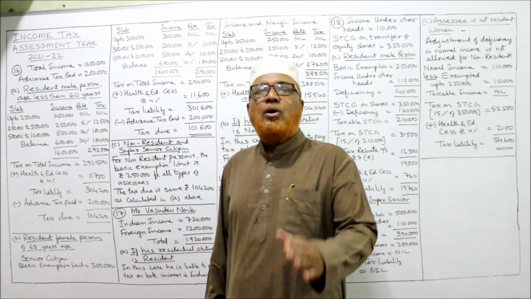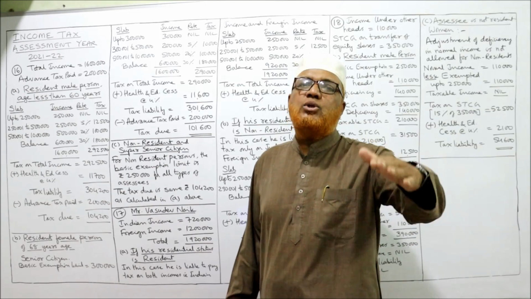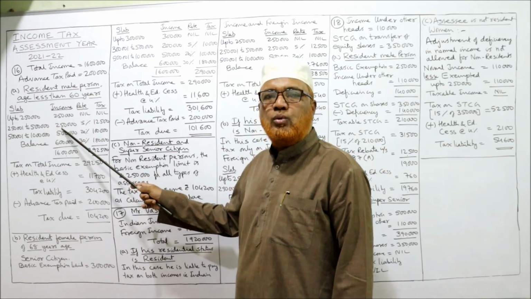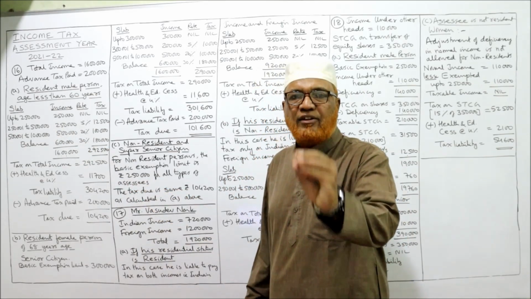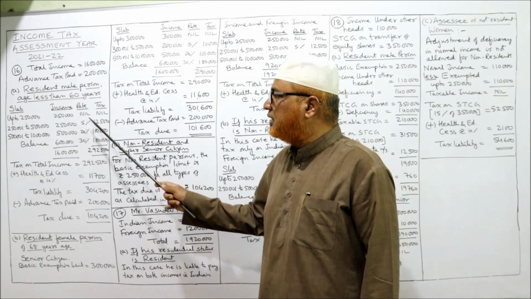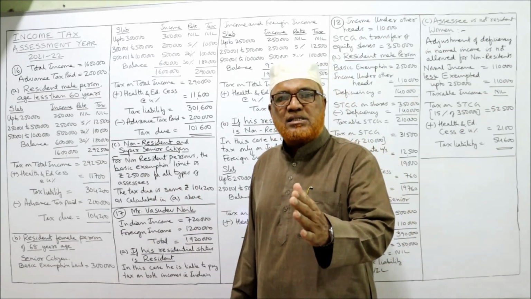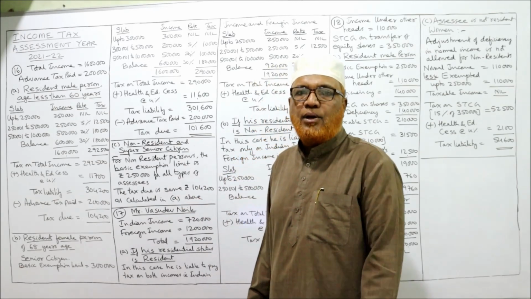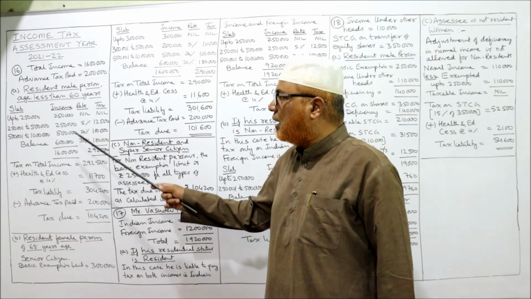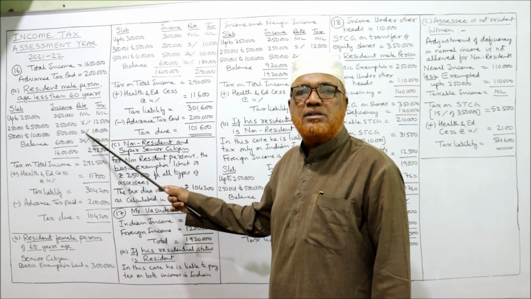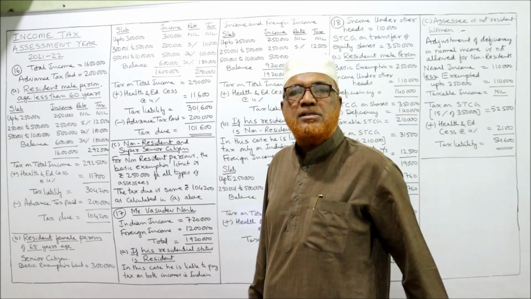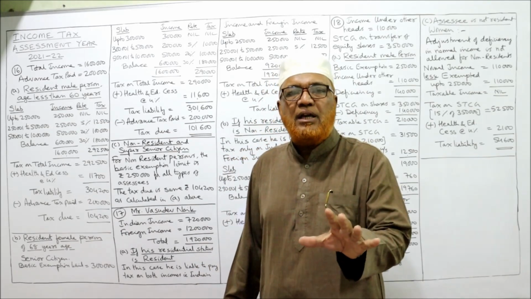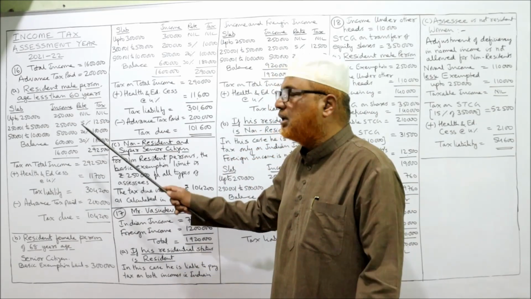Second slab goes from 2,50,001 to 5 lakh. The income comes to 2,50,000. The rate of tax is 5%. So 5% of 2,50,000, 12,500. The next slab goes from 5 lakh 1 rupee to 10 lakh. So from 5 lakh 1 to 10 lakh, income is 5 lakh. The tax rate 20%. So 5 lakh into 20%, 1 lakh rupees is the tax. Last slab over 10 lakh rupees. Whatever be the income over 10 lakh, that will be taxable at 30%.